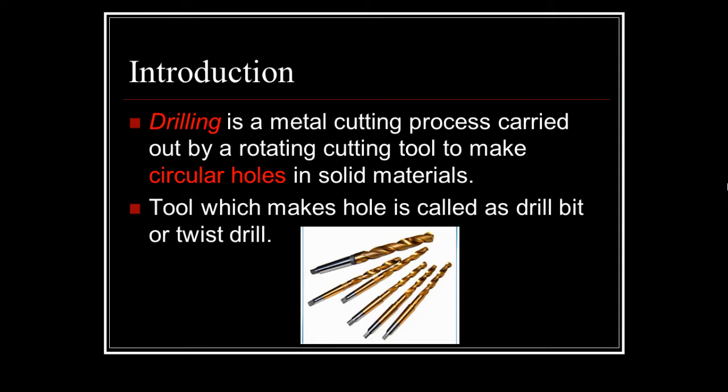So, what is the takeaway? You have to remember that drilling is a metal cutting process carried out by a rotating cutting tool to make circular holes in solid materials, and the tool used for making these holes is called a drill bit, or sometimes a twist drill.